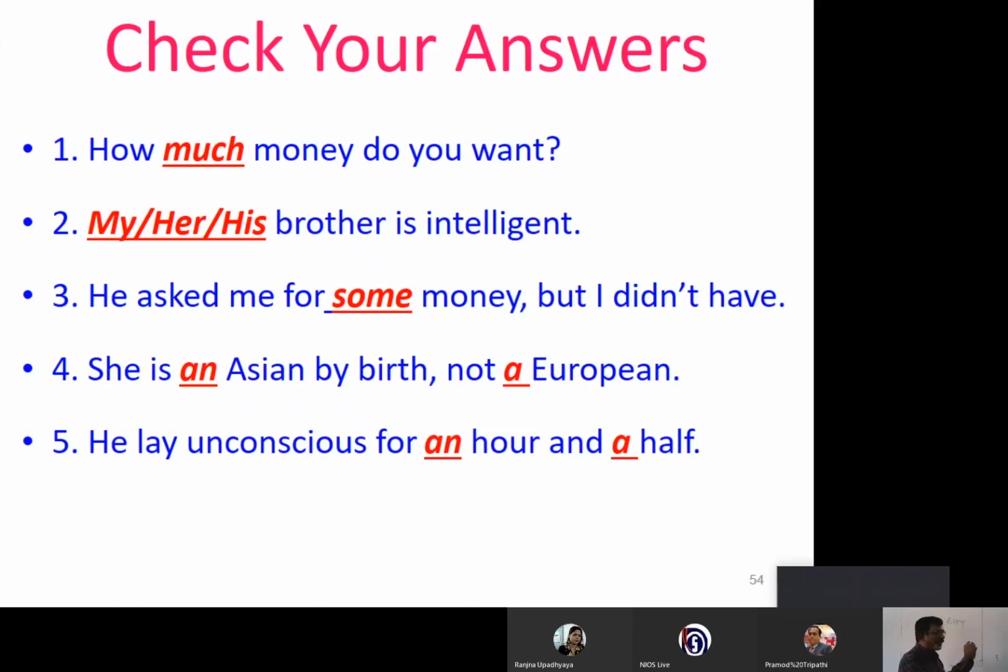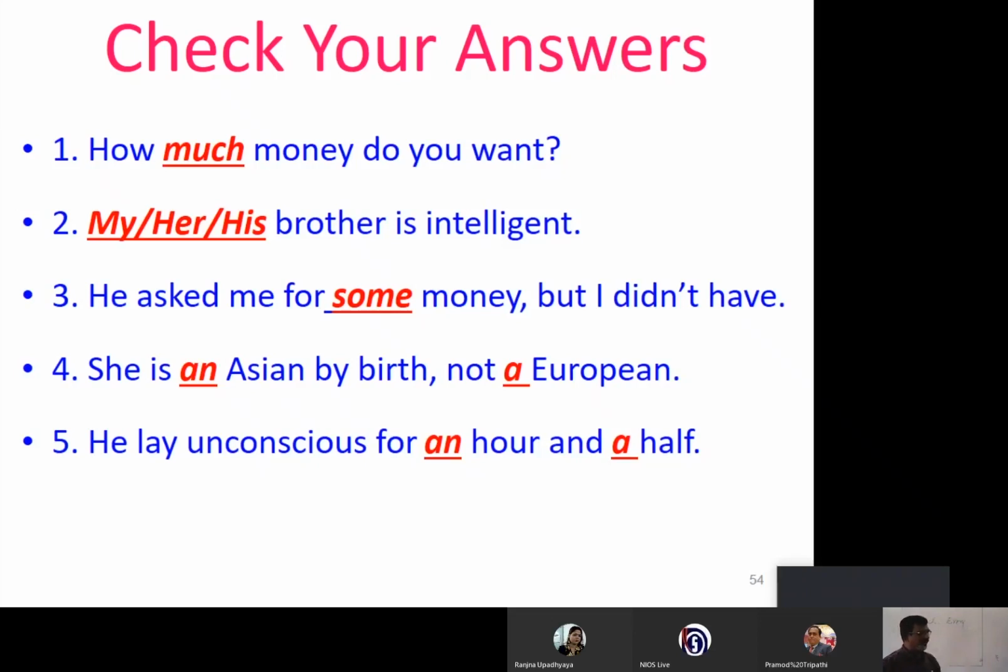Here, it is not exactly a pronoun. Here, it is only a determiner. This my, her, his, their, all these pronouns function as determiners because they describe the position of the brother.